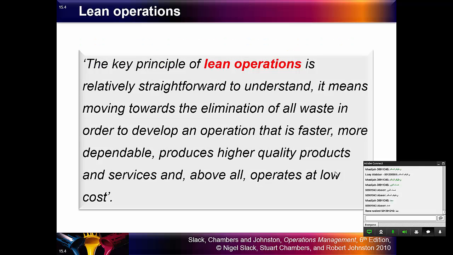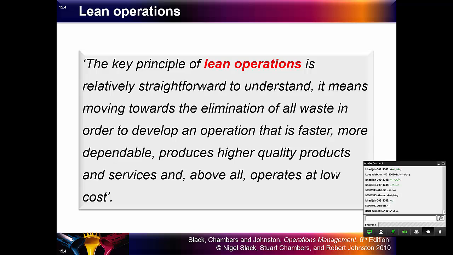Lean synchronization, or lean operation, is related to eliminating all the waste from the operations. By waste we mean the raw materials that are left after the production is completed, and also the spare parts and any materials that are left after the manufacturing operation.